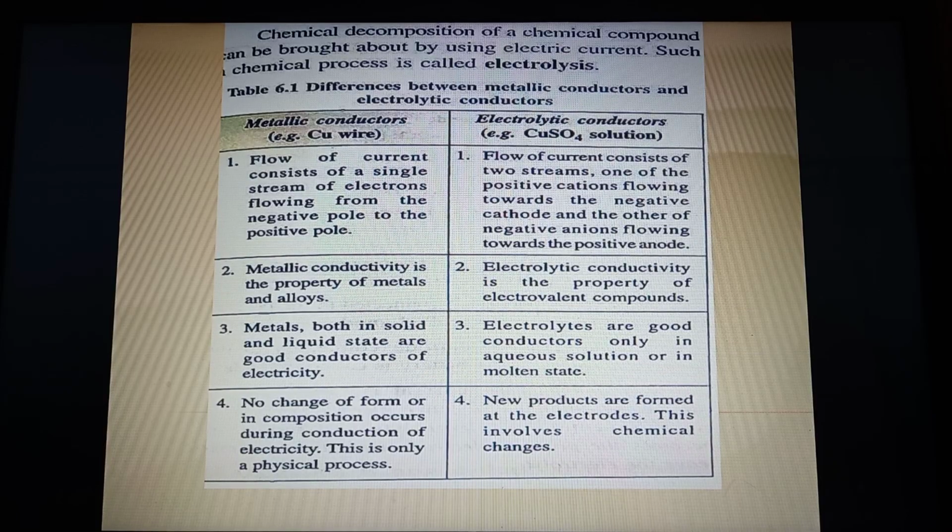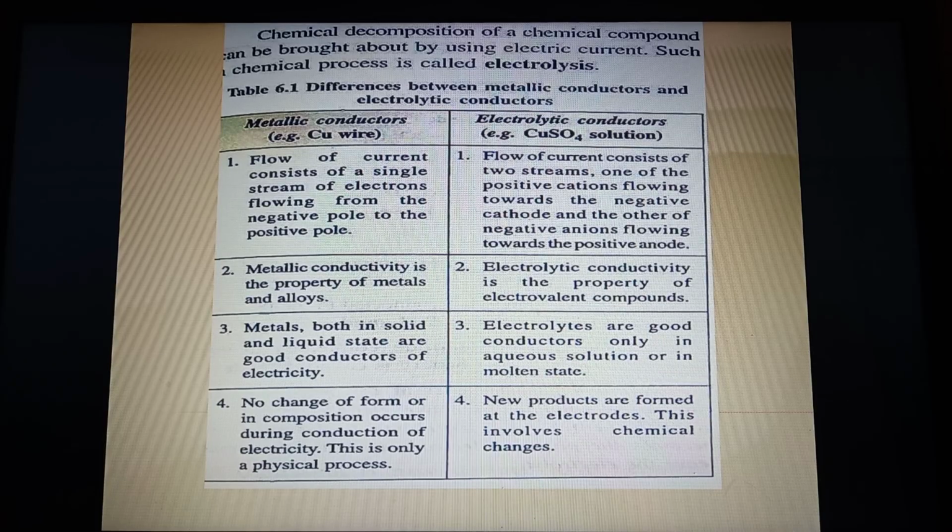Now here you can be given a fill up. You can be asked to make a choice between electrovalent compounds and covalent. So 101% the answer is electrovalent compounds, because covalent compounds do not allow electricity to pass through them. Why? Because they don't have free mobile ions. What do they consist of then, covalent compounds? We have already discussed. They consist of molecules.